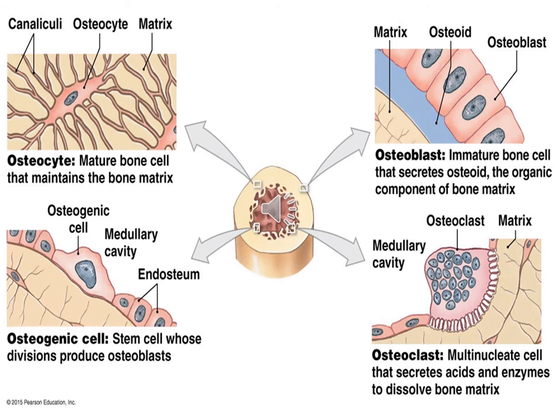So you have osteocytes, the mature bone cells; osteoblasts, the immature bone cells which lay the organic component of the bone matrix; osteogenic progenitor cells, which are the stem cells; and osteoclasts, which are the multinucleated phagocytic cells. And then you have the bone lining cells which line the bones, and they are also present on the inner and outer surfaces.